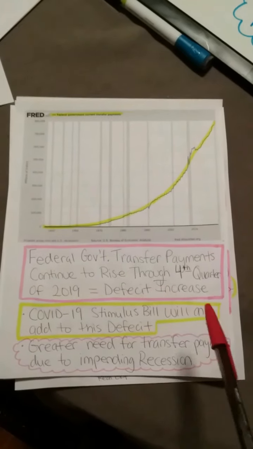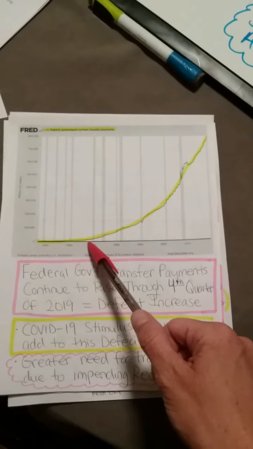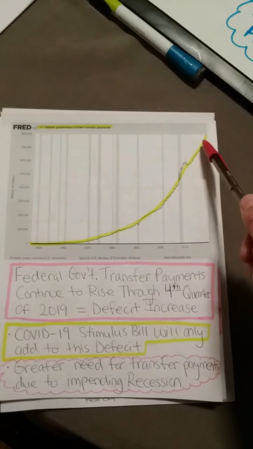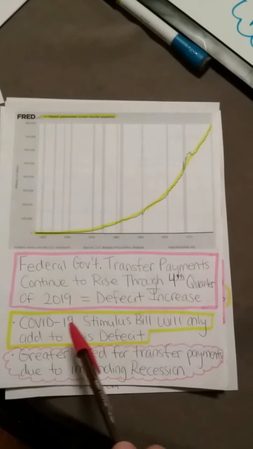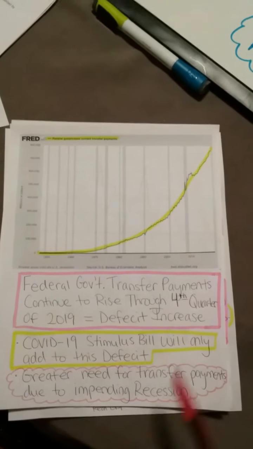With unemployment on the rise, we will see federal government transfer payments also on the rise, and they have been continuing to rise throughout history. At the end of the fourth quarter, there has been a deficit increase, and the COVID-19 stimulus bill will only add to this deficit. The greater need for transfer payments is due to the impending recession.